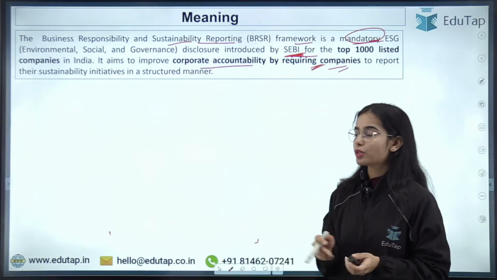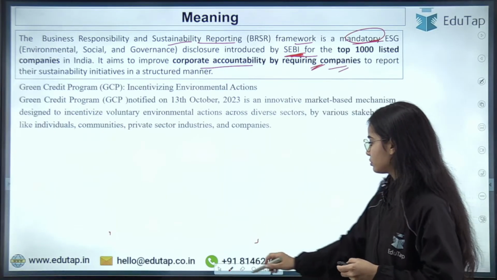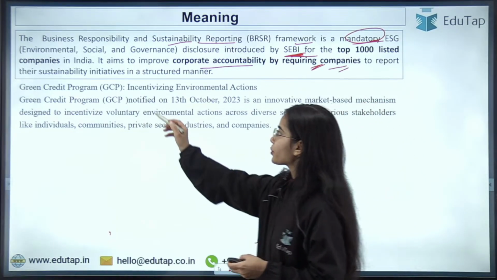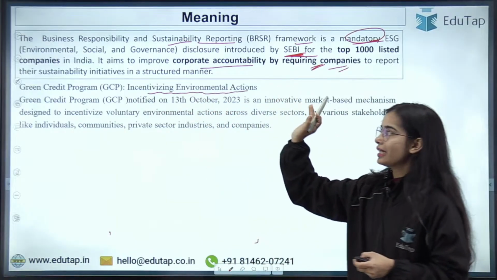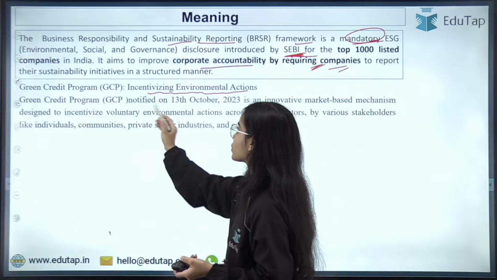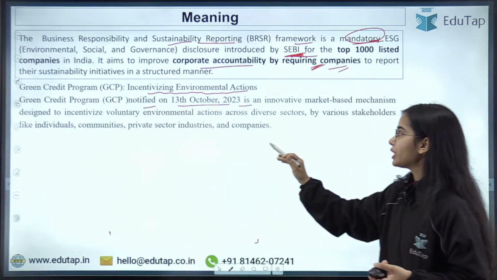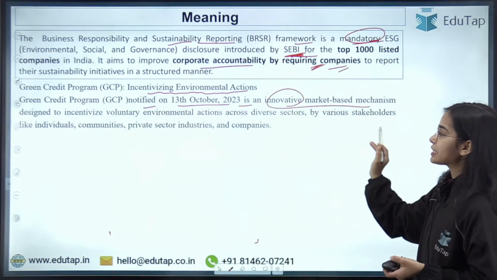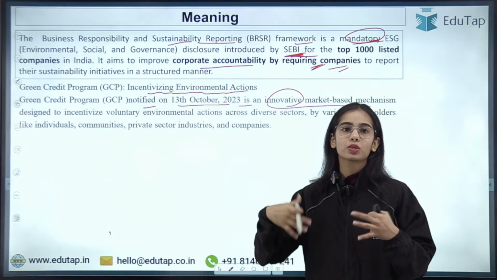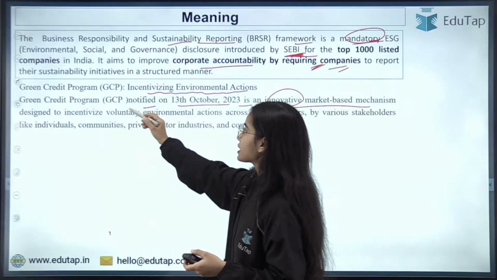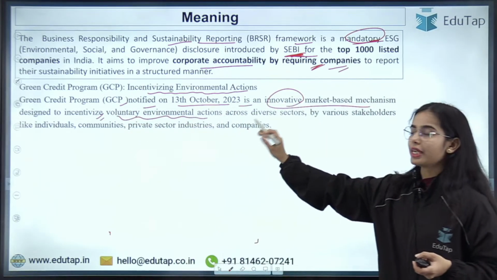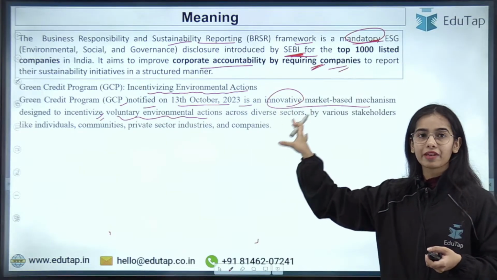Now, coming to the next point, that is the green credit program, incentivizing environmental actions. This is a program of the government, which was first notified on 13th October 2023. This is an innovative market-based mechanism designed to incentivize voluntary actions towards the environment. The green credit program incentivizes voluntary environmental actions in diverse sectors.